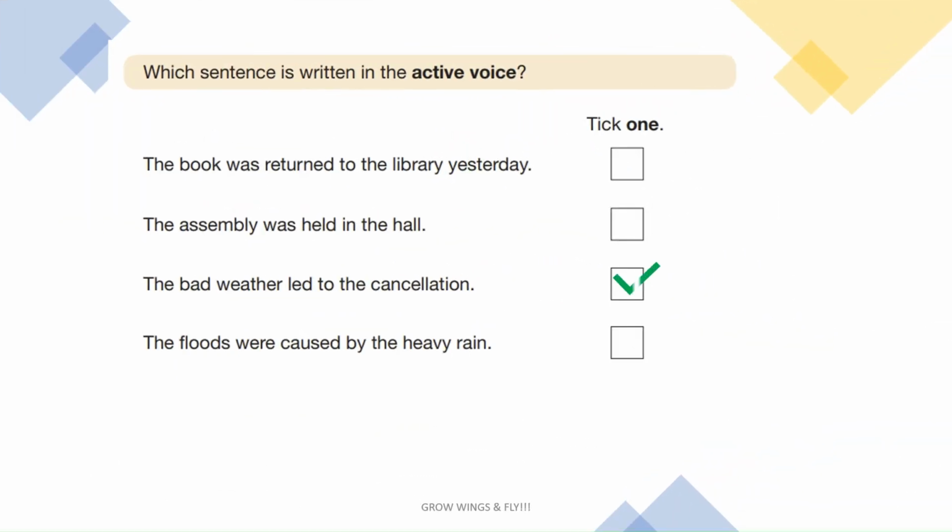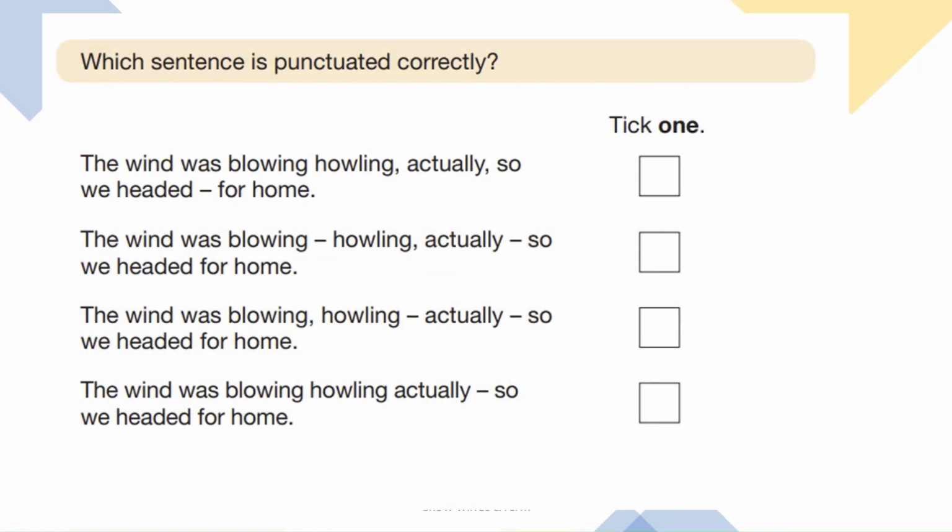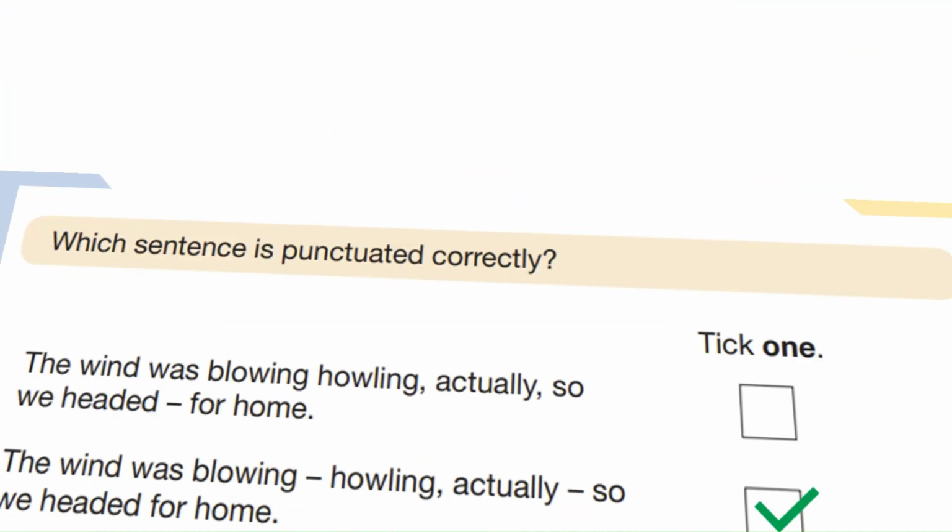Active voice is the shortest manner in which we can state something. We have a 5-minute video explaining the concept. In this question, look at the placement of the dash. There is only one sentence where dashes are used to convey extra information. In other sentences, the placement doesn't make sense at all.